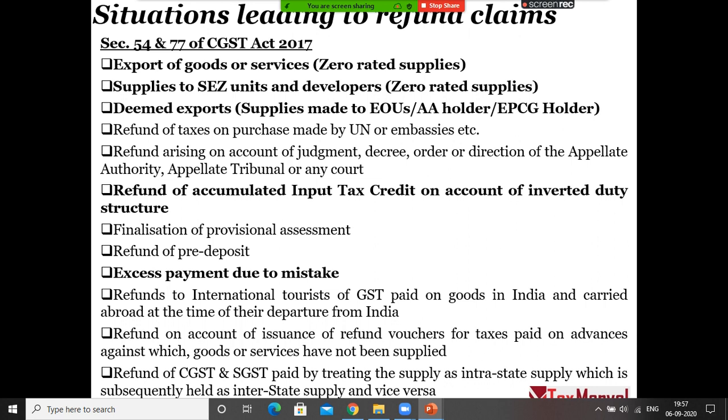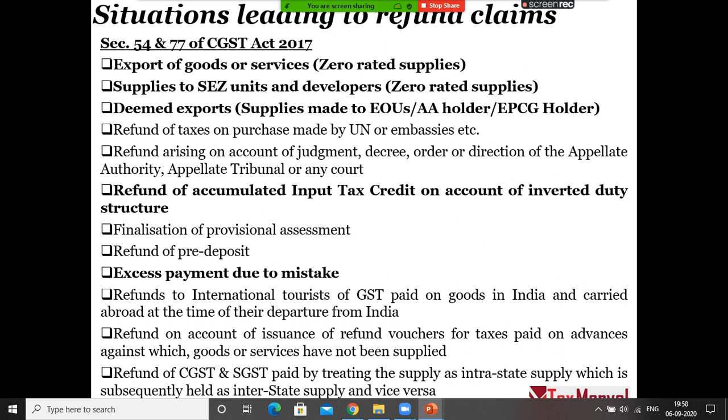Number one is export of goods or export of service. Number two, supply to SEZ unit or SEZ developer. Number three, deemed export, so a deemed exporter can claim refund. Number four, refund of taxes for any purchase made by the United Nations or embassy. So in India, when the United Nations and embassies are set up, they will still make local purchases with GST, and they will not have any output liability because they are not here for business purpose. So any GST paid to the local suppliers, they can get a refund.